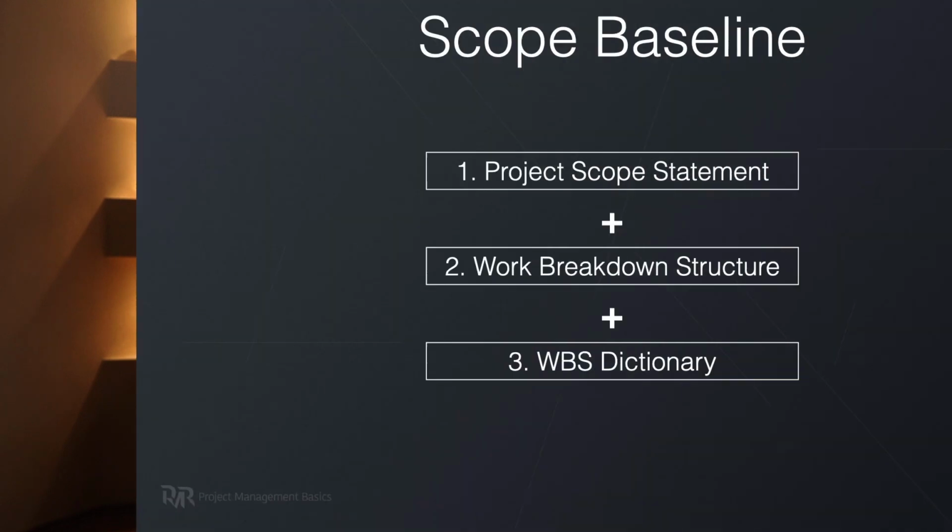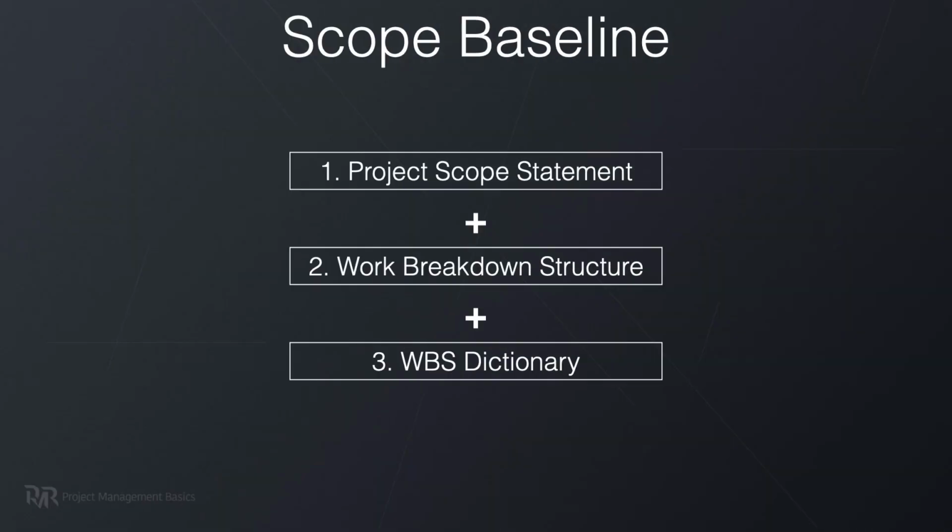So, all these tools and processes in general describe the project scope. In theory, the approved version of the project scope statement and WBS dictionary becomes your scope baseline. Or in our case, it will be a project scope statement and the list of features.